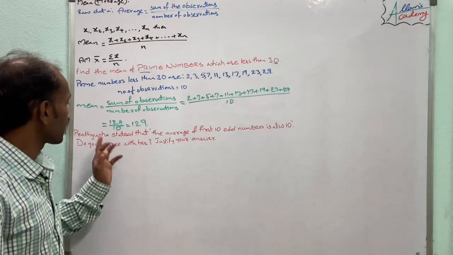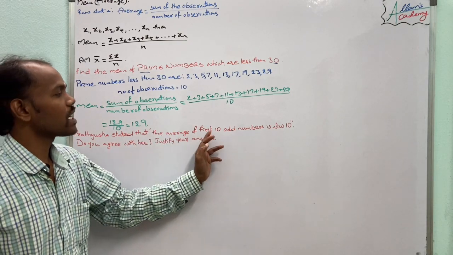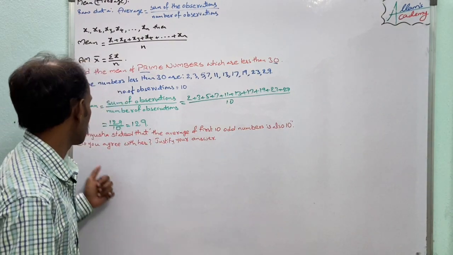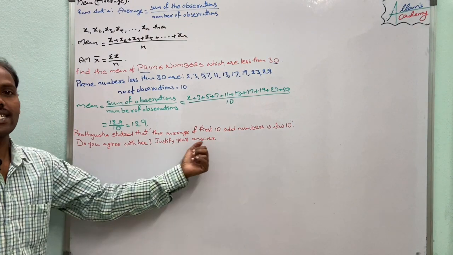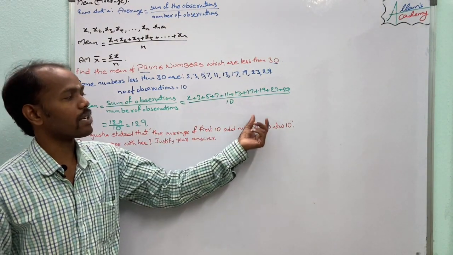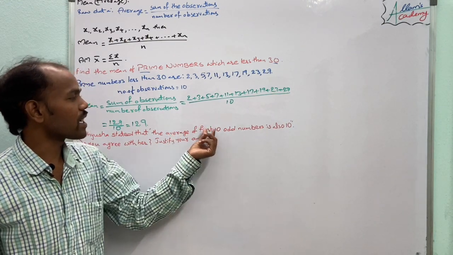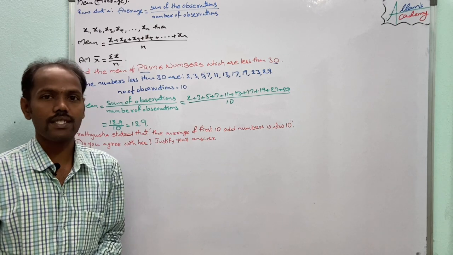Here is another problem: Pratyusha stated that the average of the first 10 odd numbers is also 10. Do you agree with her? Justify your answer. So we want to calculate the average of the first 10 odd numbers. First we write the first 10 odd numbers.